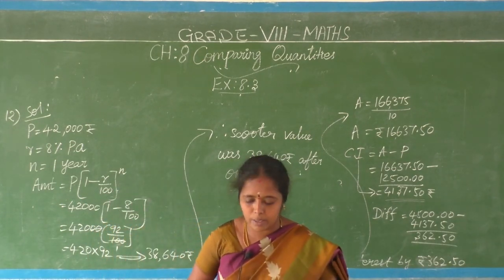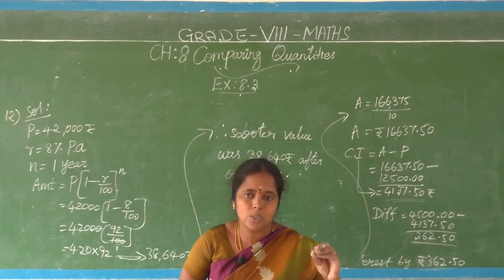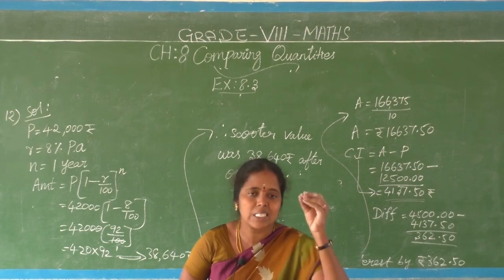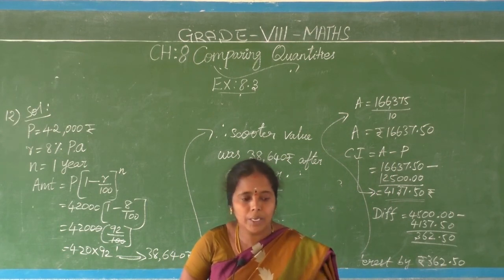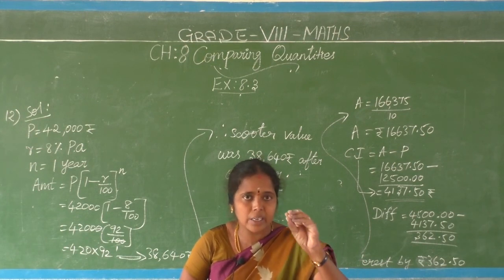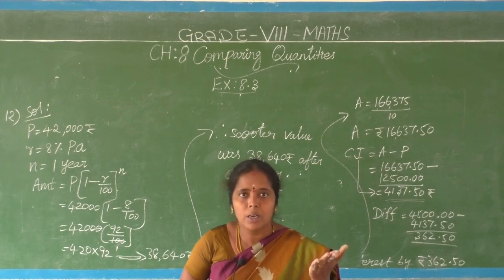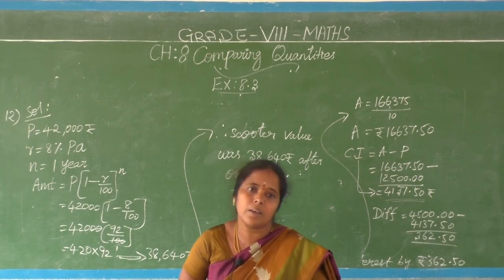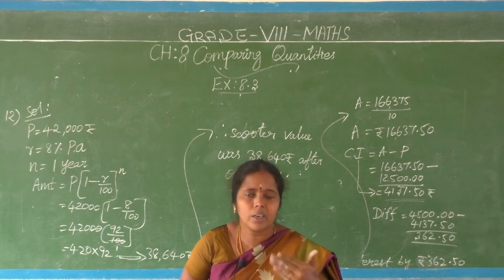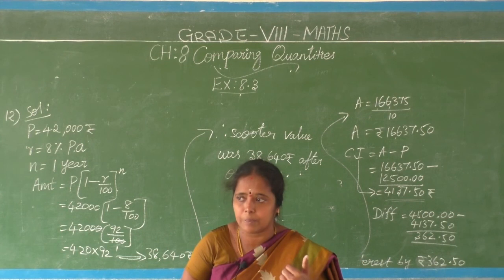What we have seen here is simple interest and compound interest. Again I am telling, simple interest means throughout the time period the principal will not change, it is a fixed one. But compound interest means every year it will change. The first year end interest is added to the principal to become the second year principal. So every year the principal amount will vary as per the interest rate.